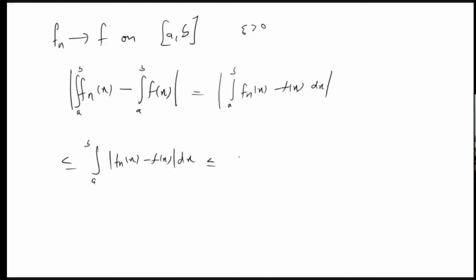So this will be less than or equal to, we can take that epsilon outside, epsilon into b minus a. Means it will be constant inside and the length of the interval. So here is the important property of the boundedness. Here if the interval is not a to b, it will be some 0 to infinity, then we cannot say that this is going to 0. Here if you choose any epsilon greater than 0, we will be getting this as less than epsilon into a constant quantity. This is enough. But if the interval is not finite, it is not easy to find an example like this. Okay, so keep this in mind.